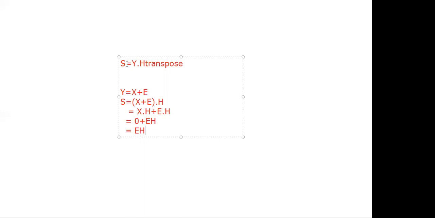So S is equal to Y H transpose. We know that Y equal to X XOR E. And finally, you will get S is equal to E H transpose. So finally, you have to write the conclusion. That is very, very important while doing properties. Therefore, the syndrome depends only on the error pattern and not on the transmitted code word. That is the first property.